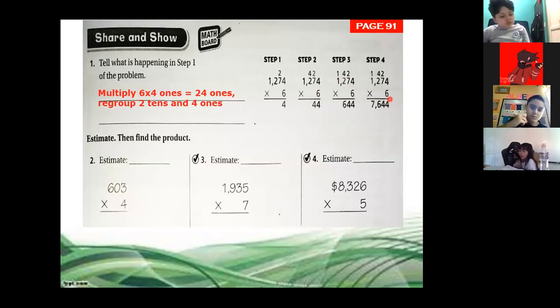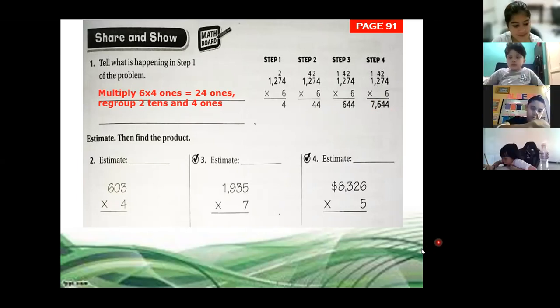Now, step number 4. Is multiplying 1 times 6, or 6 times 1, is equal to 6 plus 1, 7, right? And that's the end of our multiplications. With step number 4, we finished, and we know that 1,274 times 6 is equal to 7,644. That is the product.